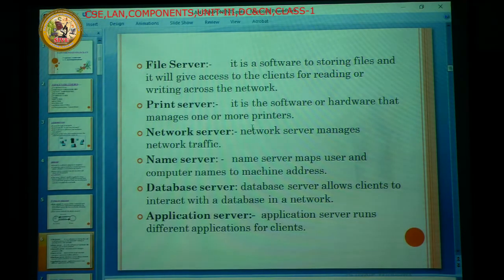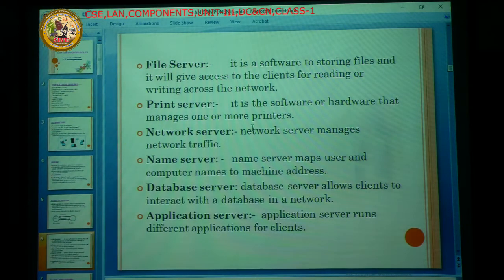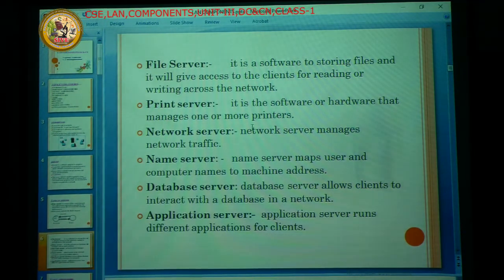For example, take a junction point. The government arranges the junction point, and at the junction there is a signal: red signal, green signal, orange signal. Based on the signal timing, we can move from one place to another. Here also network traffic is there. Data is being sent from one location to another, and simultaneously data is moving from one location to another.